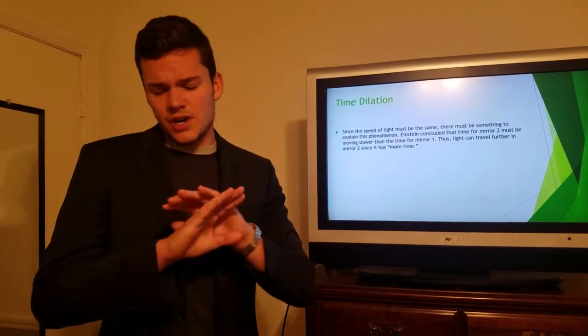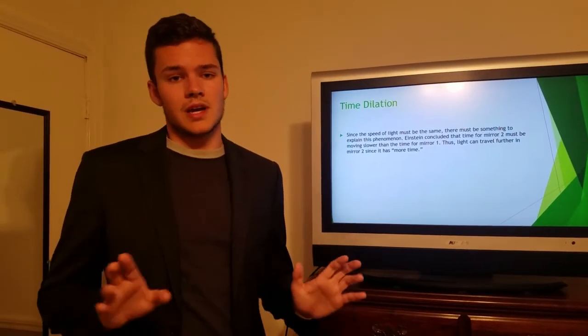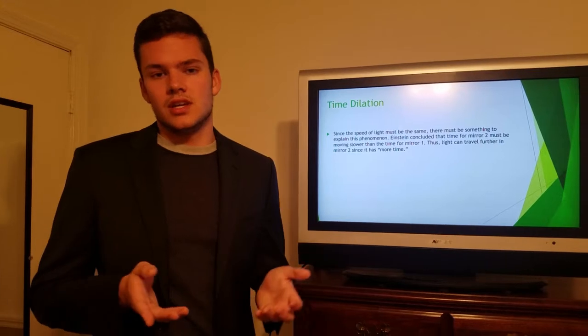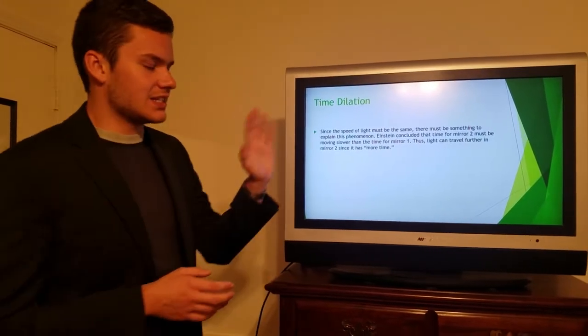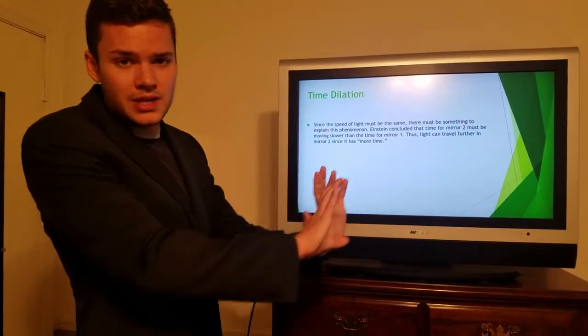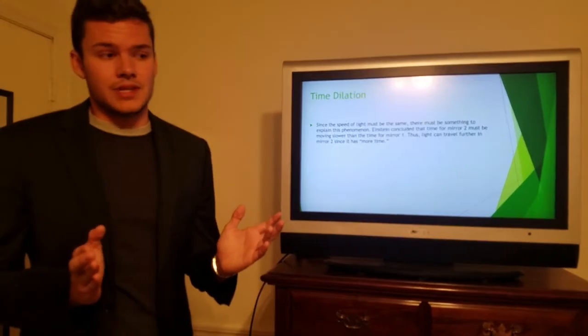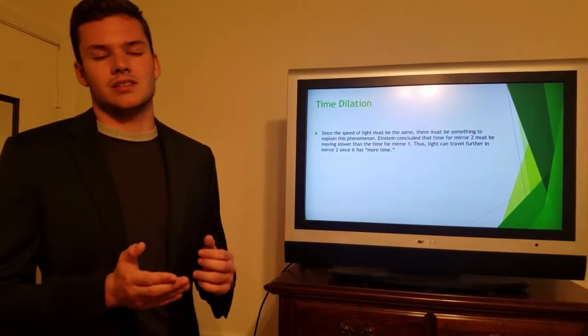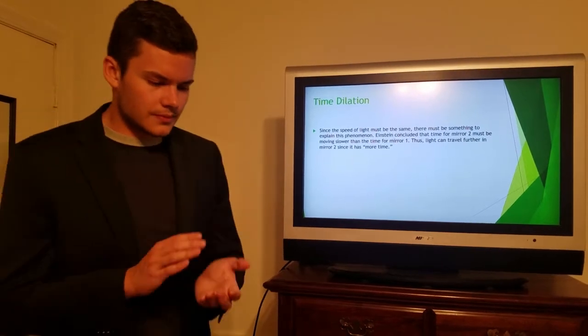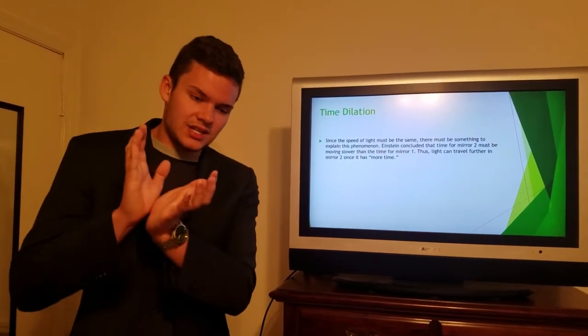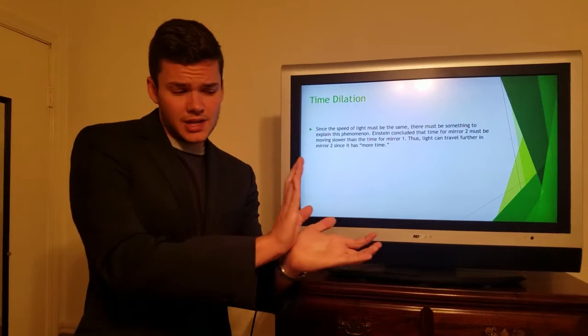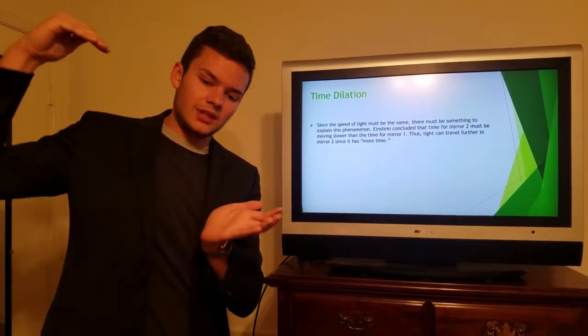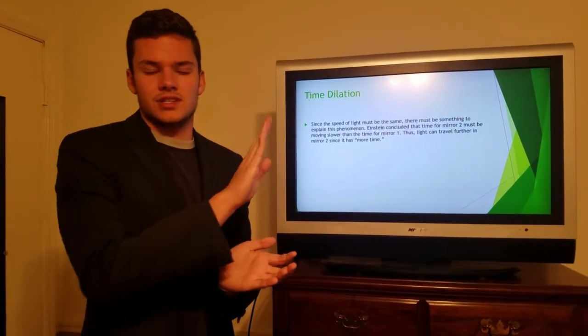Now it's hardly noticeable, especially for practical uses. But if you're moving very fast, like this mirror 2, moving almost the speed of light, then it can be noticed and actually has an effect on light. So time must slow down, and since the moving mirror has more time, that means it has more time for the light to travel a farther distance.